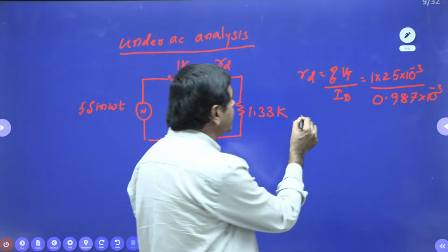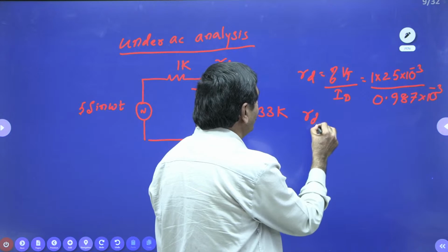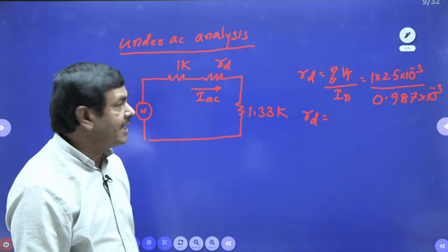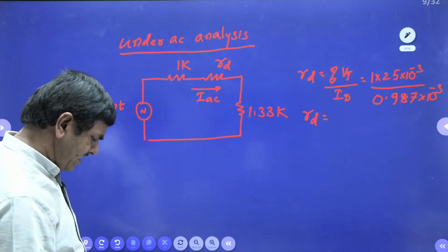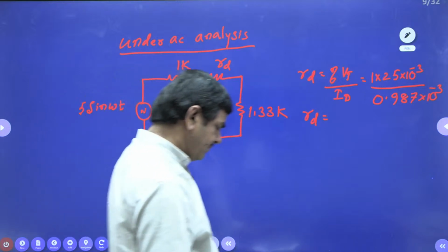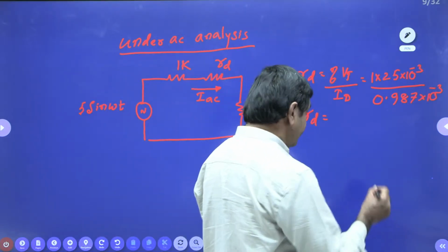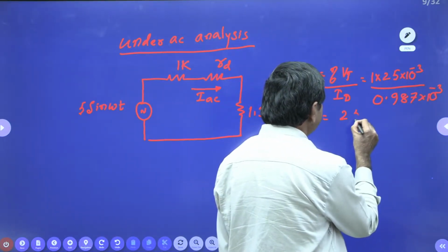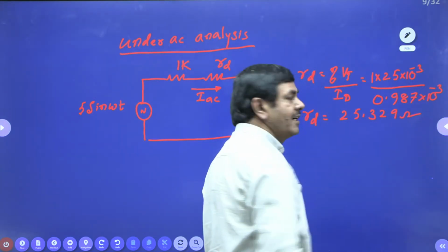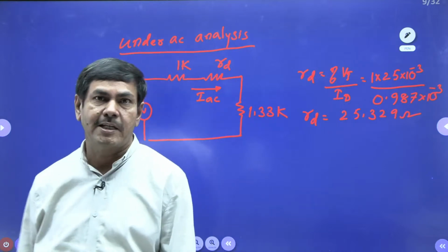How much value is possible from this? What amount of dynamic resistance is available? You calculate. Use a calculator and tell me what dynamic resistance is available. That value comes as 25.329. 25.329 ohms it is available. That much resistance is available.